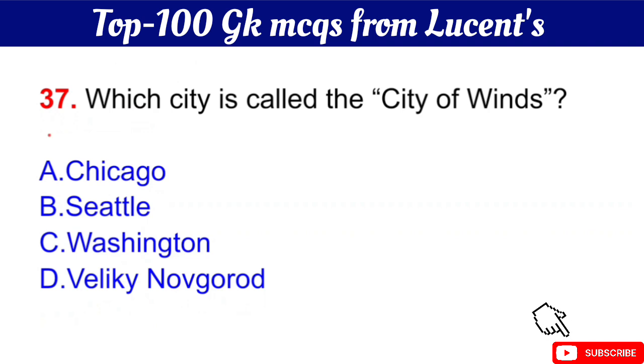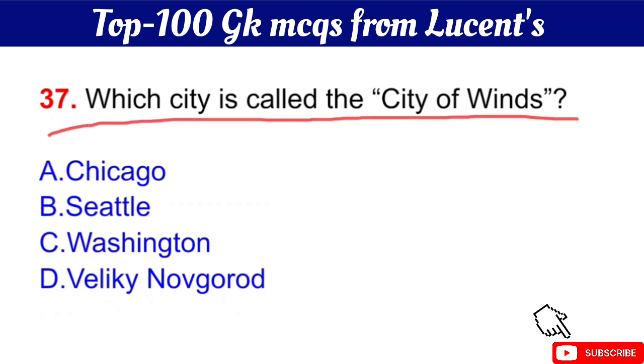Question number 37 is which city is called the city of winds? Your question is which city is called the city of winds? The right answer is option A, Chicago. Okay, Chicago city is called the city of winds.